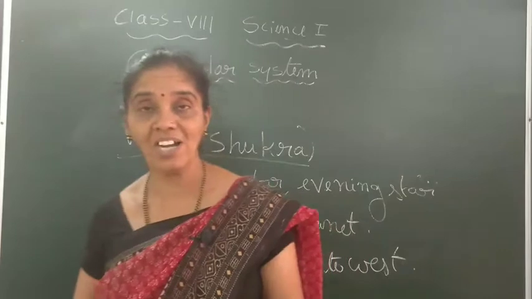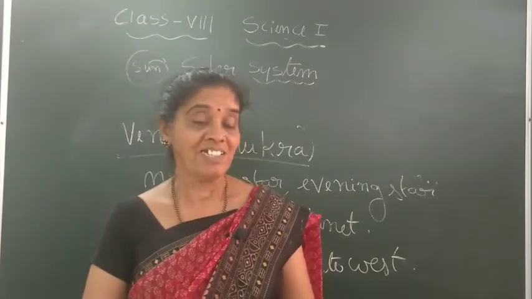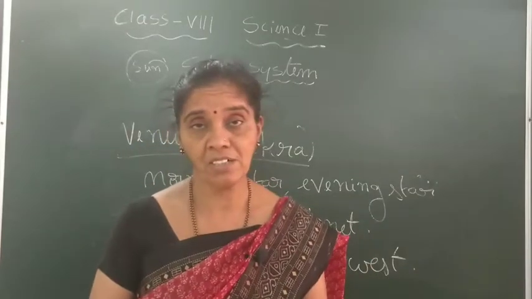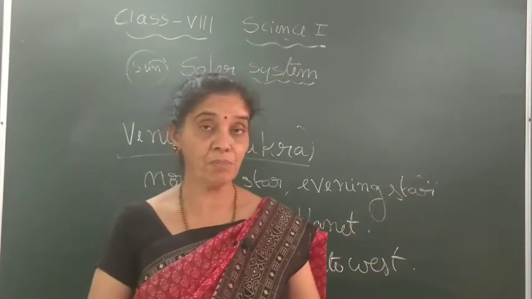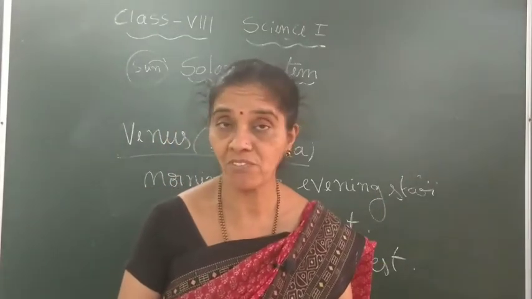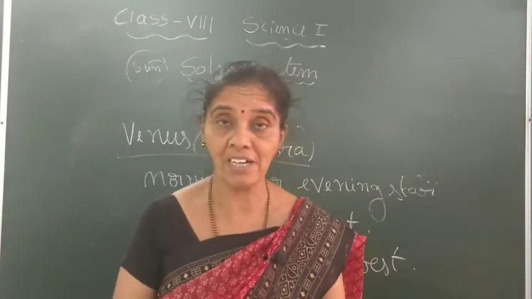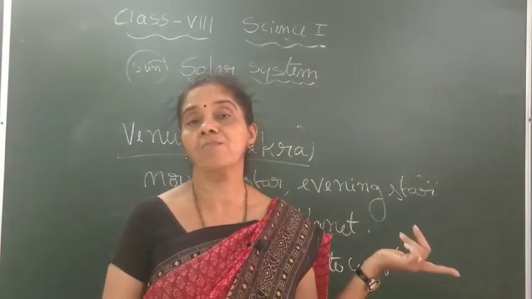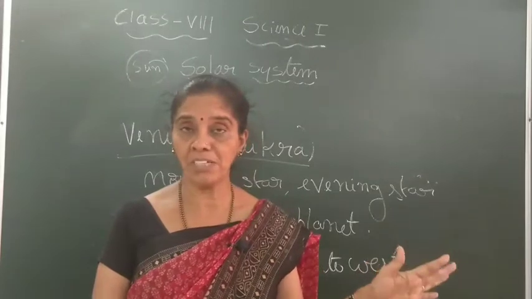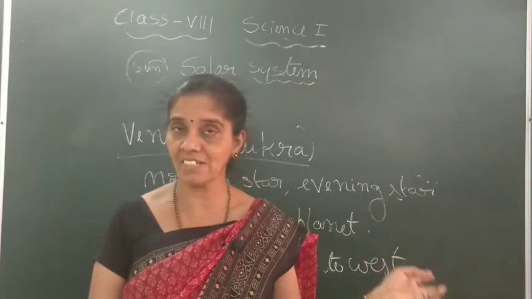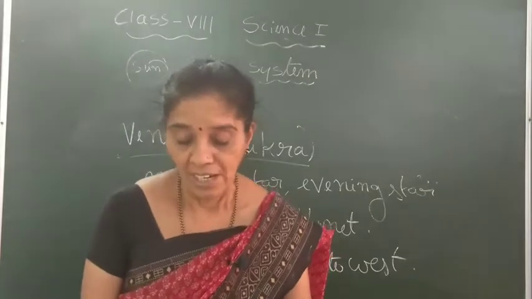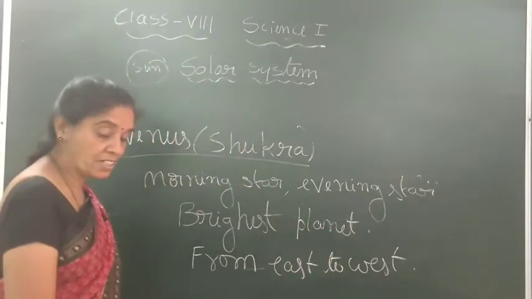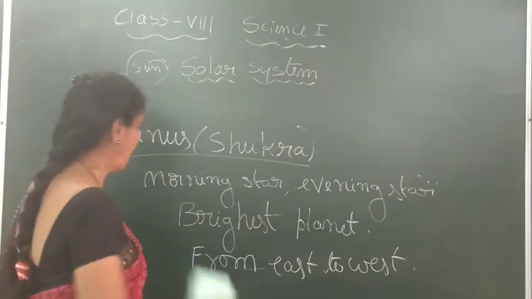It has got high temperature compared to other planets in our solar system. Even Mercury is not that high compared to Venus. Venus is the hottest planet, and no living being is present on Mercury as well as Venus. Okay, and the third planet is the special planet.